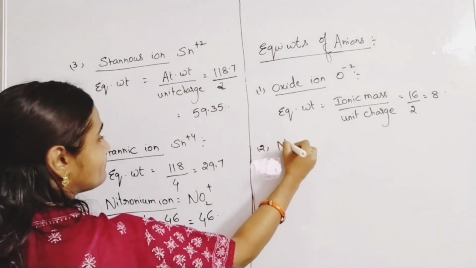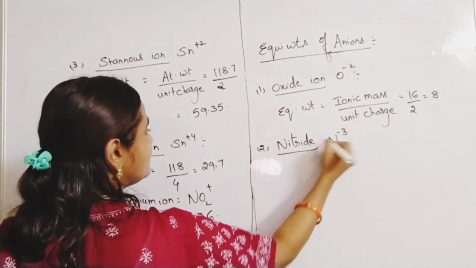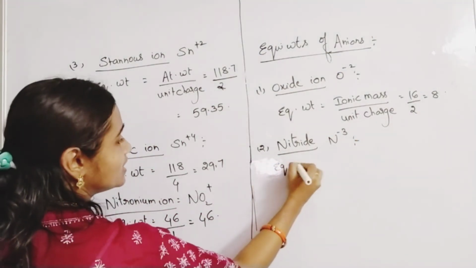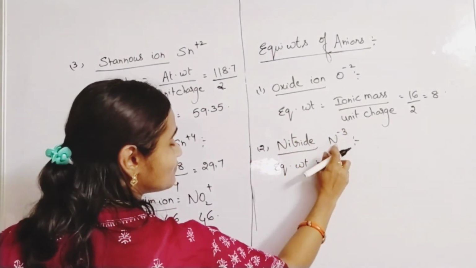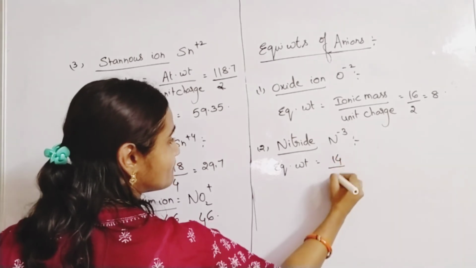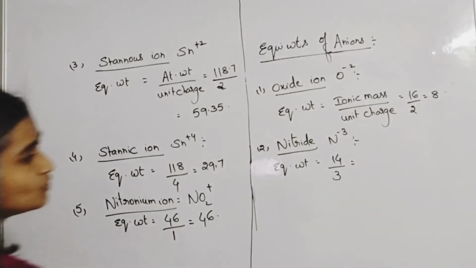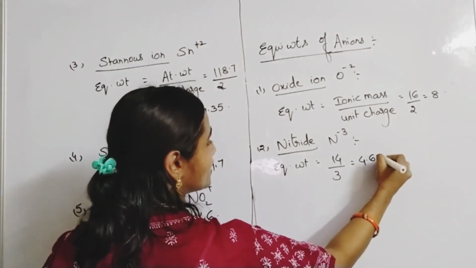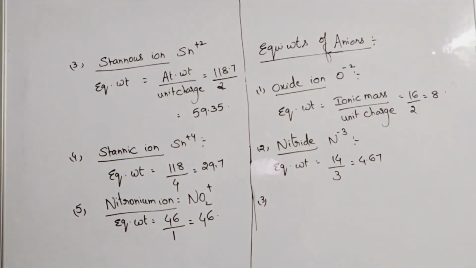Nitride ion. What is the nitride ion? N minus 3 ion. Equivalent weight is, as usual, ionic mass by unit charge. Ionic mass for nitrogen is 14 and unit charge is 3. So 14 by 3 is almost equal to 4.67. So, nitride ion N minus 3.